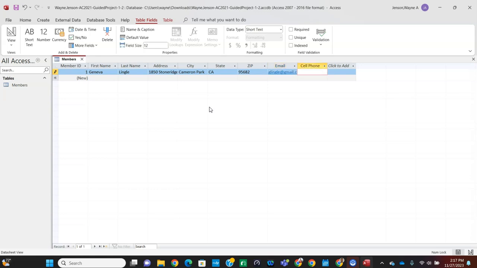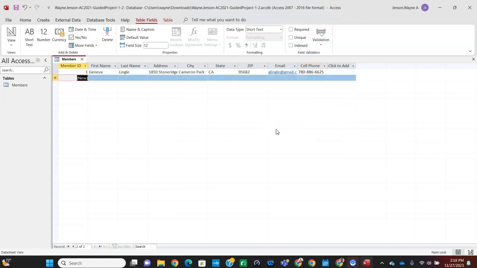And then we can tab over to the cell phone number, and it'll be 780-886-6625. And then we're going to tab to the next field, and we're going to enter all the records specified in the table 1-12 in the instructions.